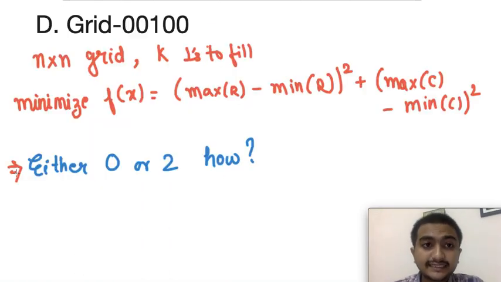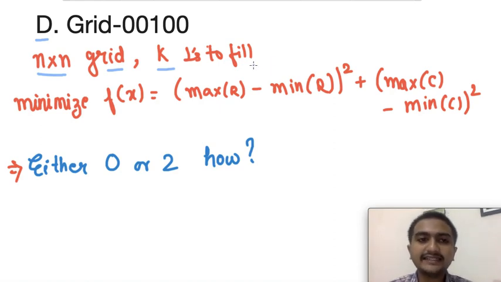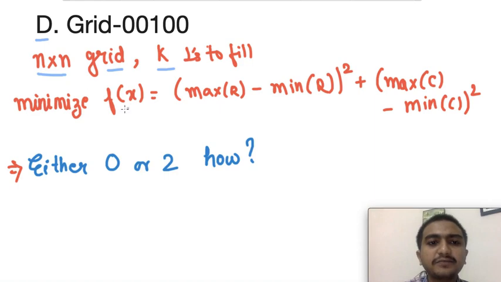So this was an interesting question. This is problem D, Grid, right? We were given that you have to form an n cross n grid with k ones in it, right? You have to fill k ones in the binary matrix, and then you have to minimize this function.